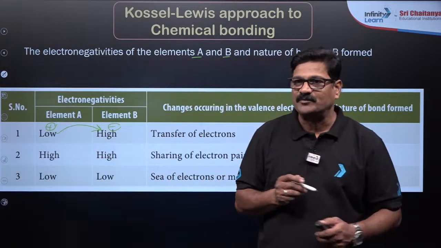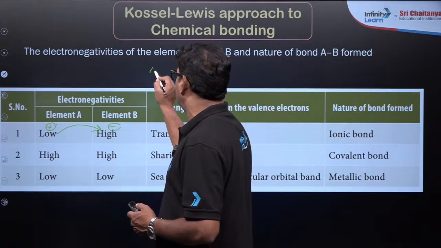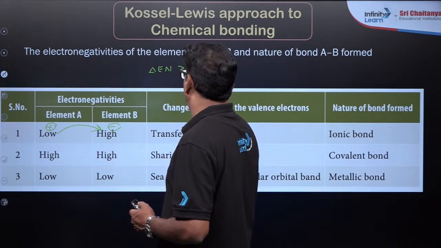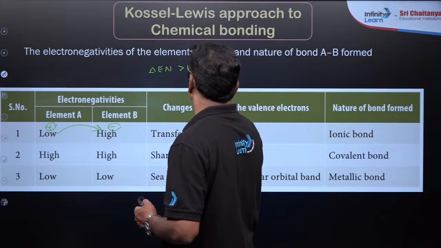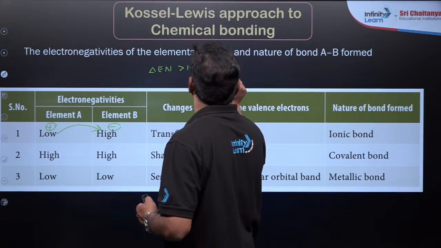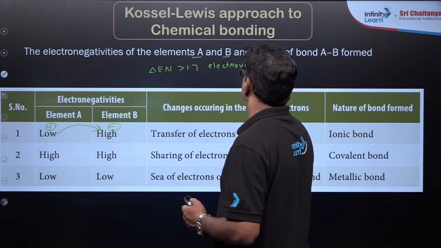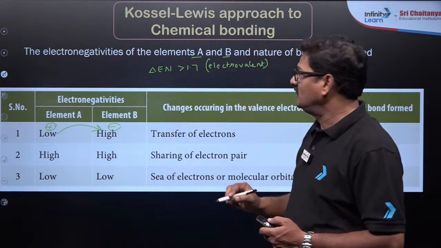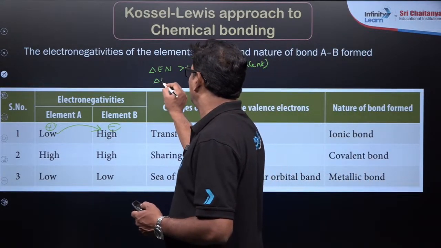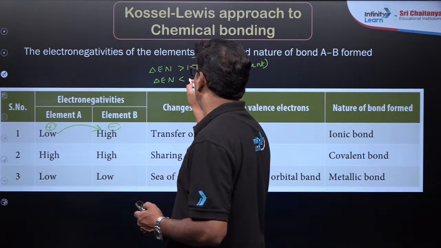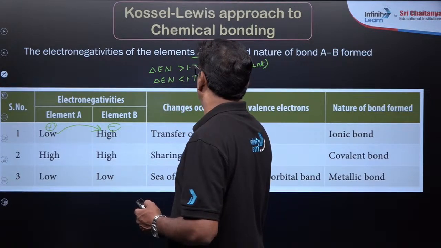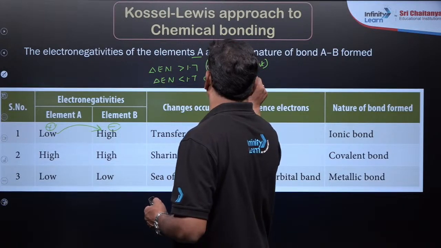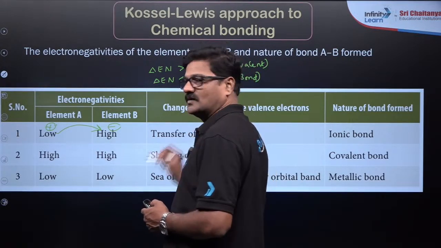If the electronegativity difference is greater than 1.7, there is a possibility of it being an electrovalent bond. Electrovalent bond means ionic bond. If the difference in electronegativity is less than 1.7, it is going to be a covalent bond. Okay, so this is the difference.